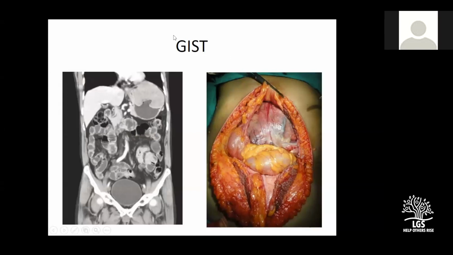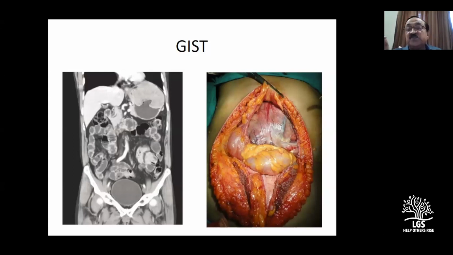What I had told you, don't give a diagnosis in the beginning. Nowadays, examiners like me will accept it, provided your case is as I said: no anemia, no asthenia, no anorexia, general condition was good, young patient, large mass which was freely mobile. GISTs are usually extraluminal, not intraluminal. They are usually from the submucosa.